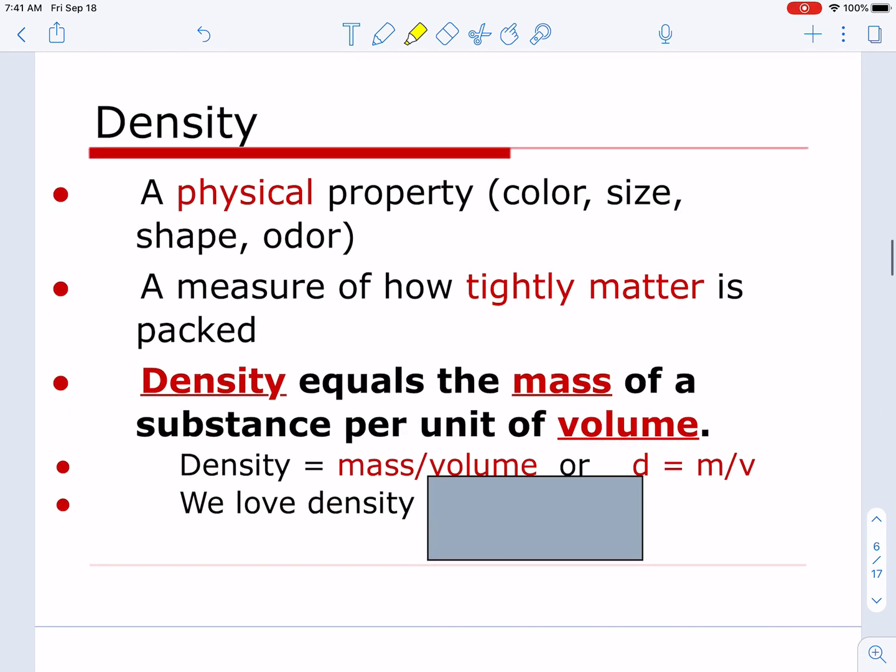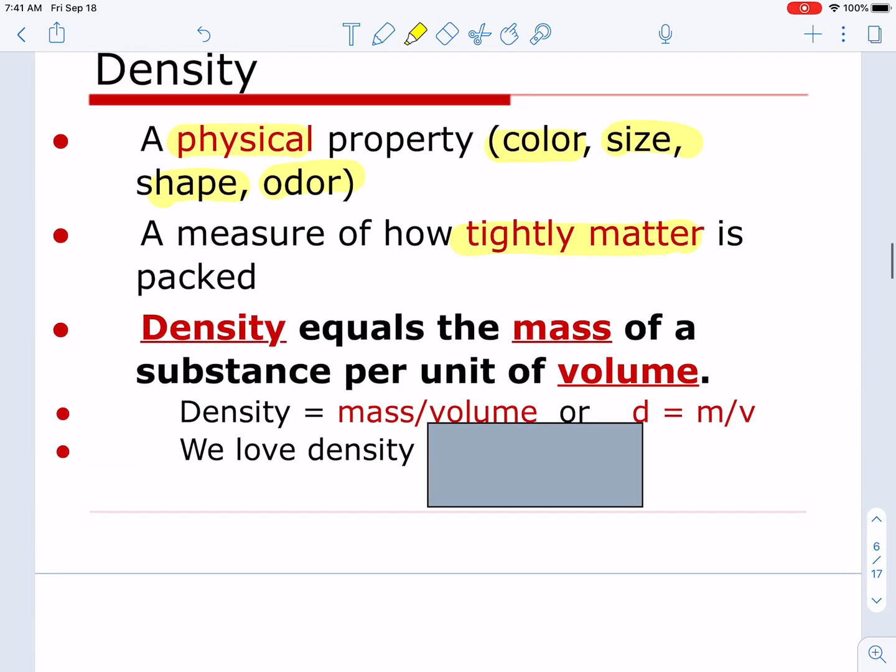Moving past the aspartame that we discussed a little bit in the demonstration, we're going to get right to our key information for density. We know, as I said, it is a physical property. Physical properties include color, size, shape, and odor, and the physical property for density really is you're measuring how tightly the matter is packed together. The more tightly packed the matter is together, the more dense it will be. The less tightly packed, the less dense it will be.